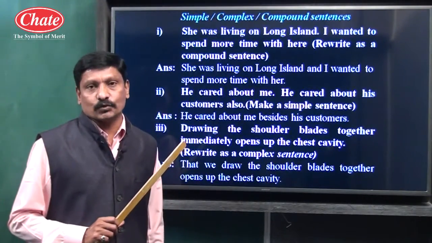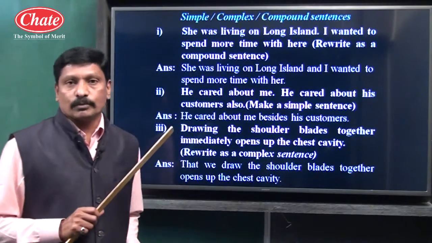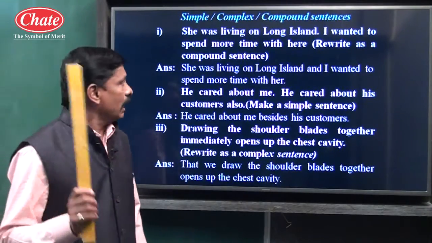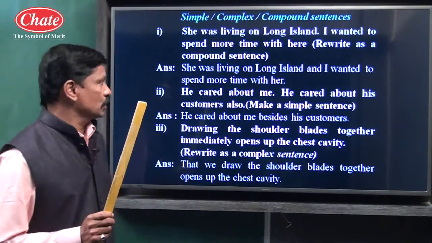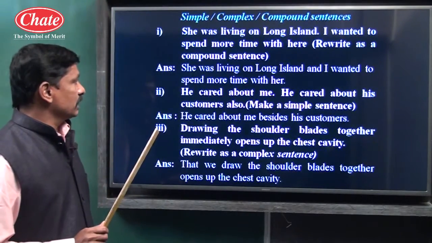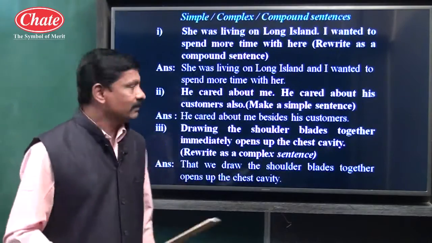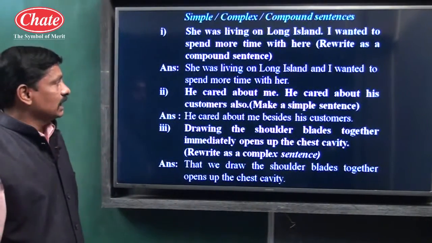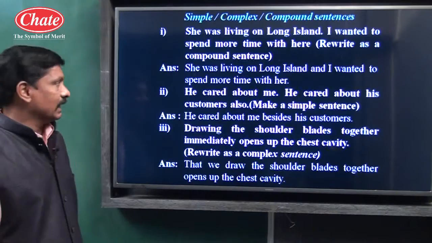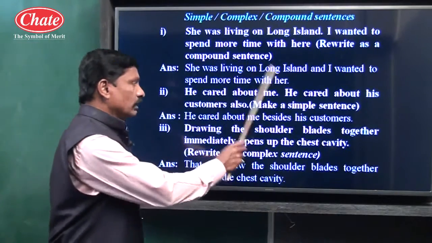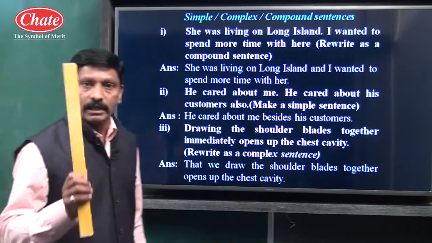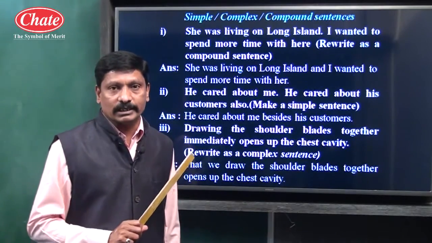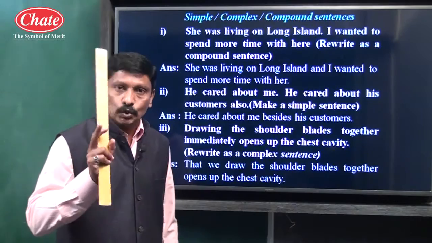Or even they may ask a question like this: join the pair of sentences using an appropriate coordinator. Or even they may give an instruction also: join the pair of sentences using and. See children, she was living on Long Island and I wanted to spend more time with her. This is a compound sentence because in a compound sentence we come across two main clauses.